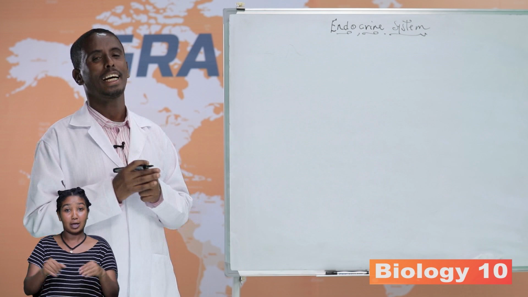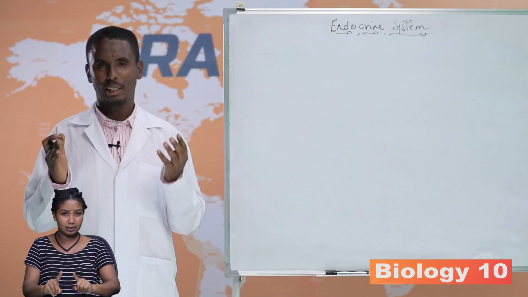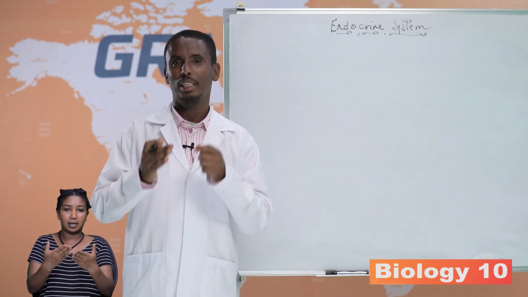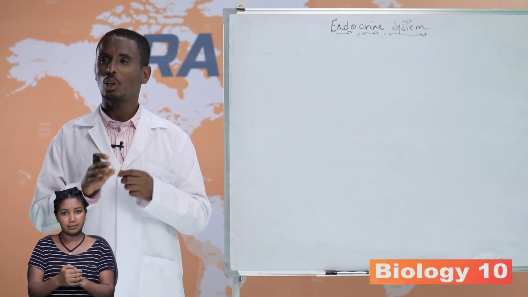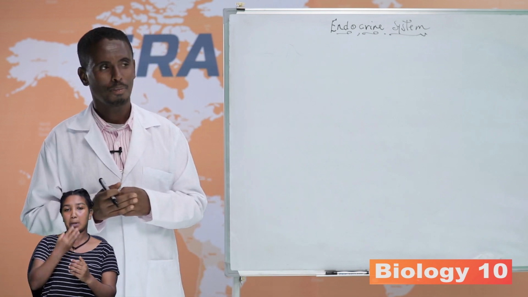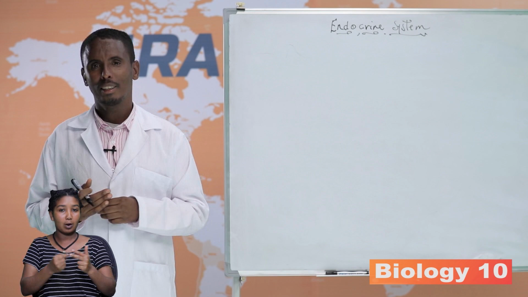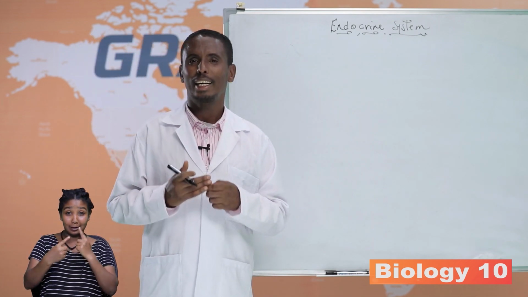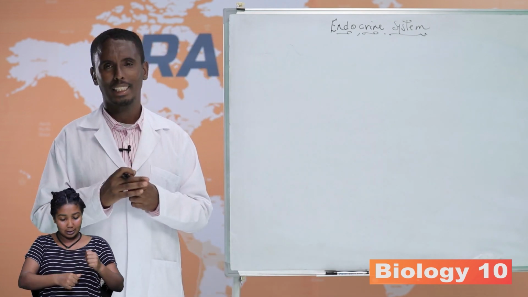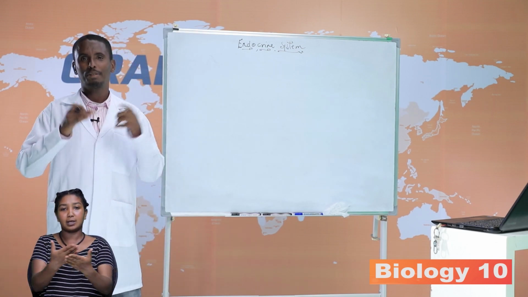The exocrine glands secrete different substances that have different roles. Examples are the salivary gland, mammary gland, sweat gland, tear gland, intestinal gland and pancreatic gland.